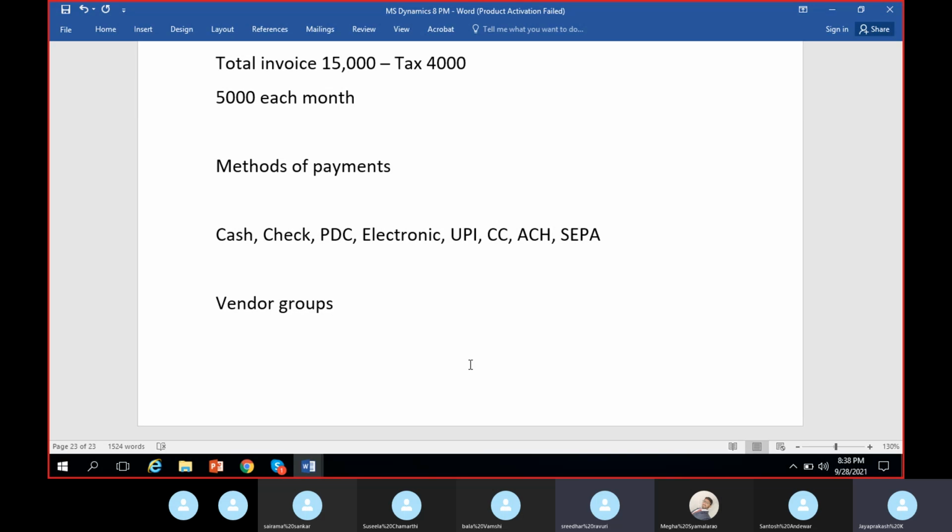A client might ask you to group their vendors according to their location, like domestic vendors, foreign vendors, local vendors, Europe vendors, US vendors. Or they can group the vendors according to the material that they supply. Vendors are also called suppliers. In business, there can be a lot of vendors who would supply raw materials. There can be different categories of raw materials, for example, spare parts is one and tires is another.